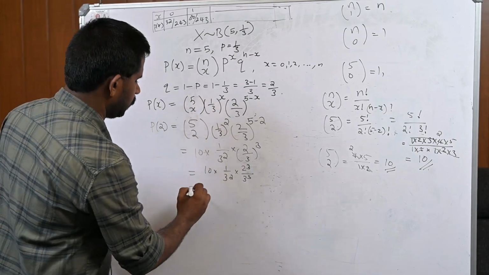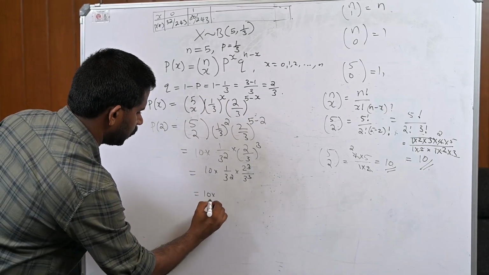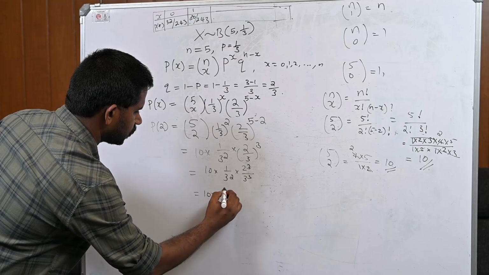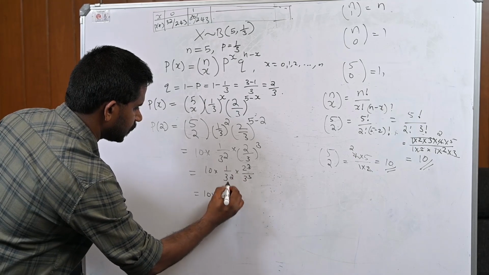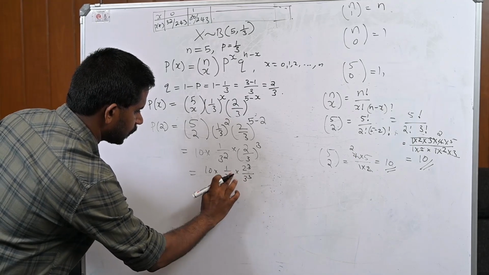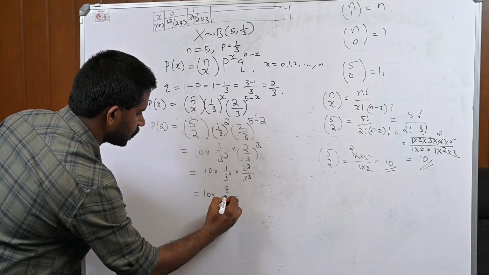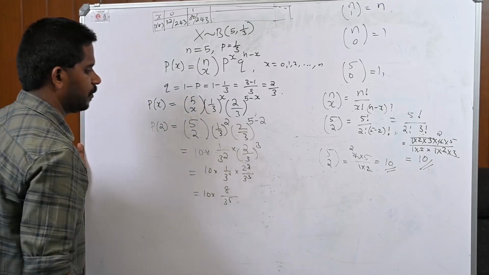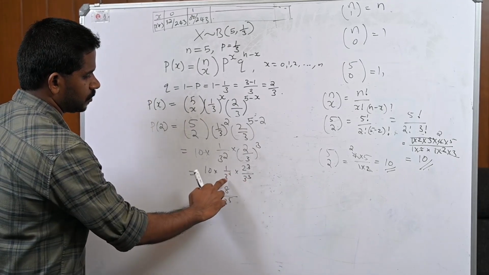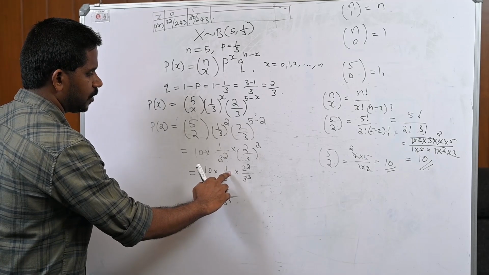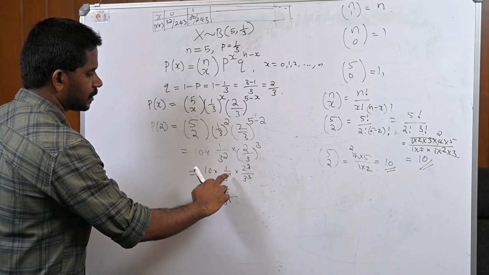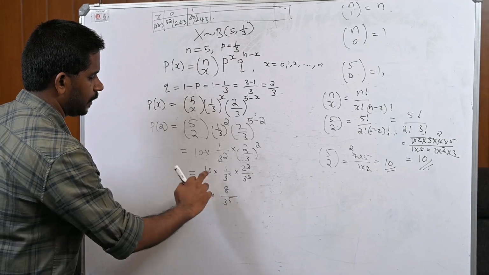This equals 10 into 2 raised to 3, which is 8, divided by 3 raised to 2 into 3 raised to 3. Since x raised to m into x raised to n is x raised to m plus n,